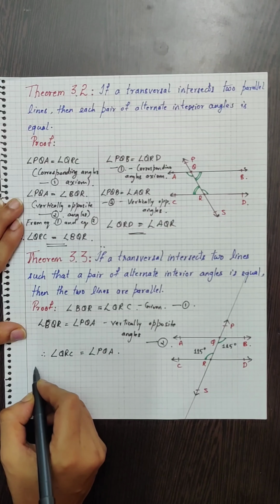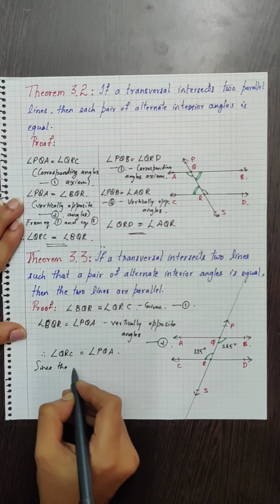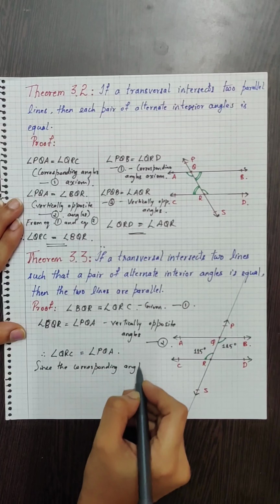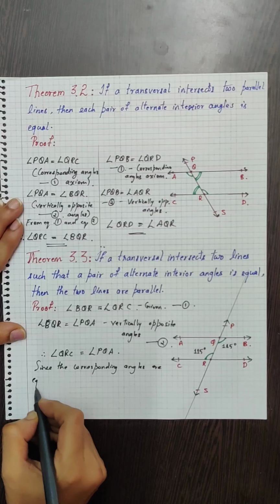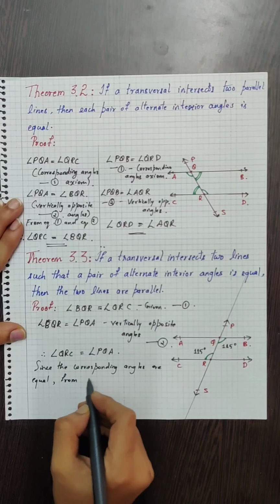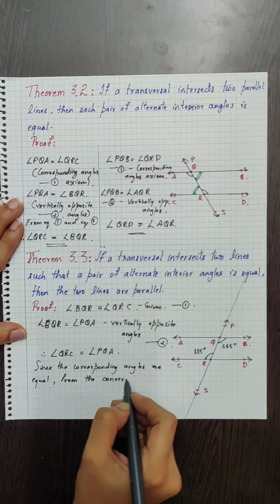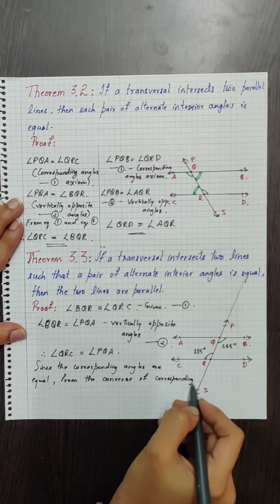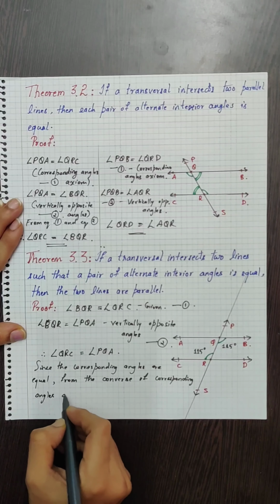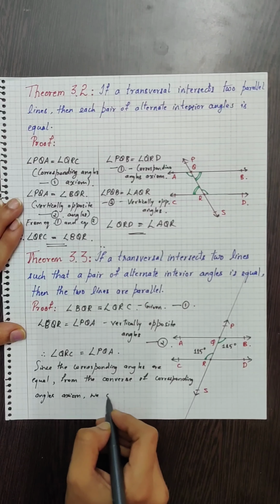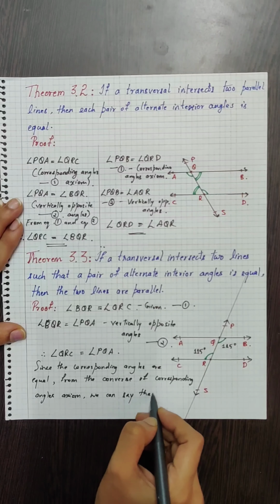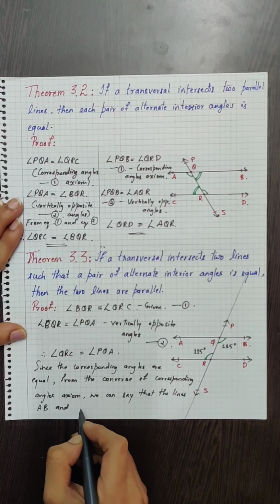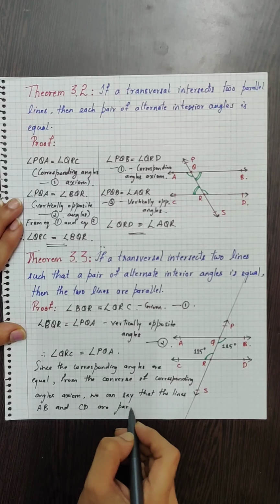Now, since the corresponding angles are equal, from the converse of the corresponding angles axiom, we can say that the lines AB and CD are parallel.